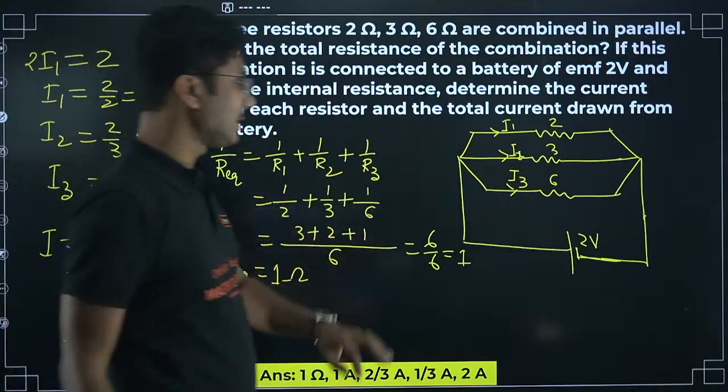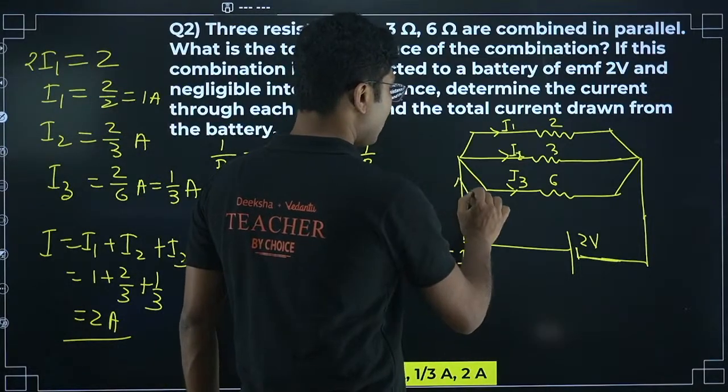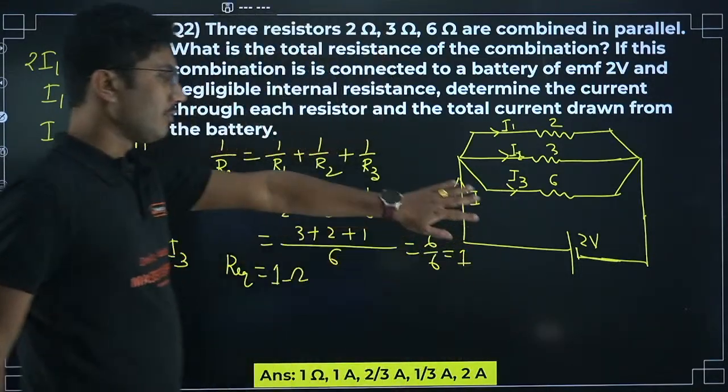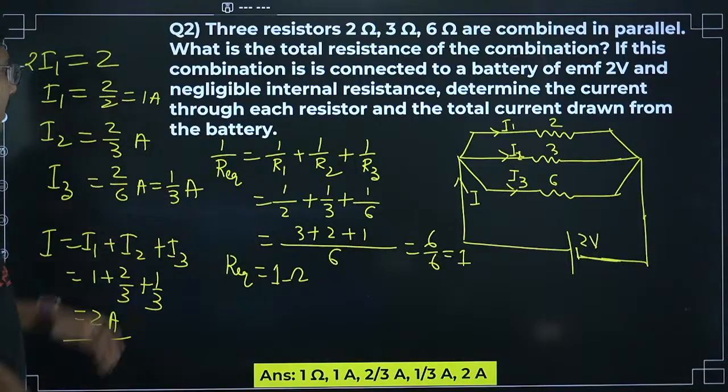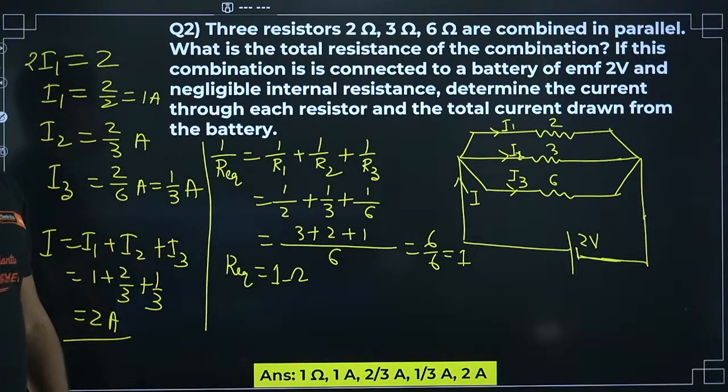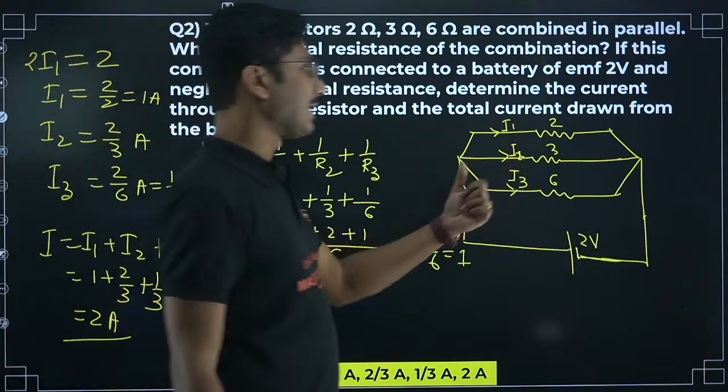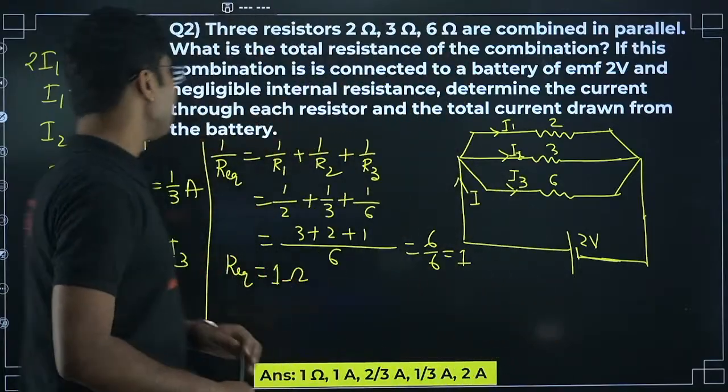Now circuit diagram is necessary for this question. Otherwise you have to describe everything too much. If you mention everything in the circuit diagram, then your writing part is much reduced. So I request you to draw the circuit diagram whenever it is required.